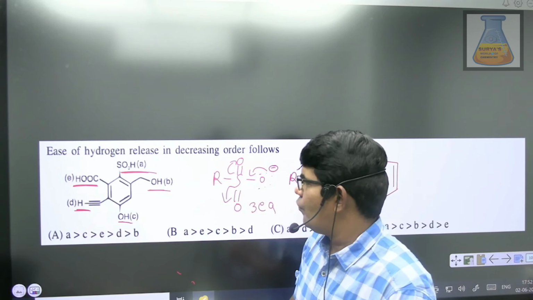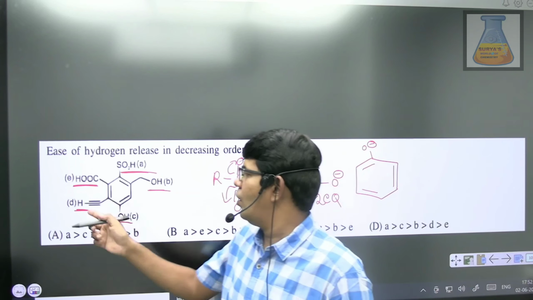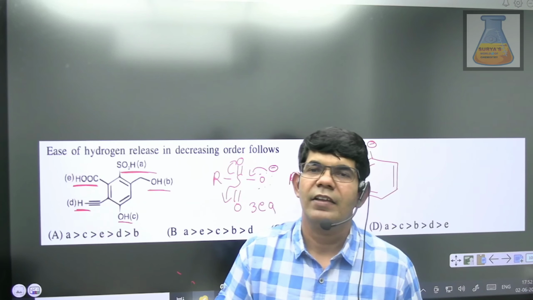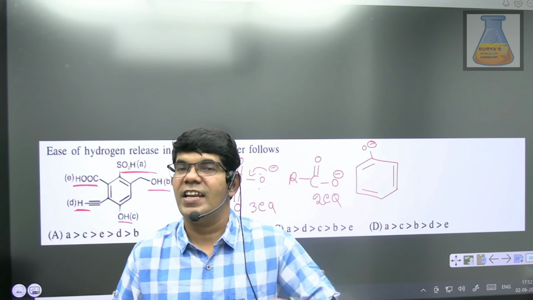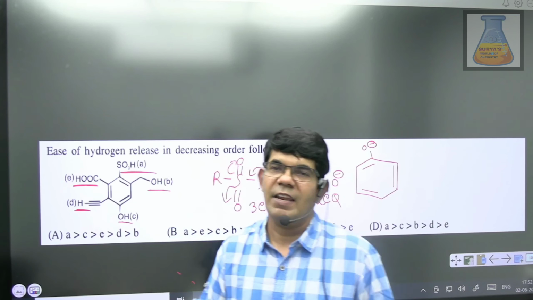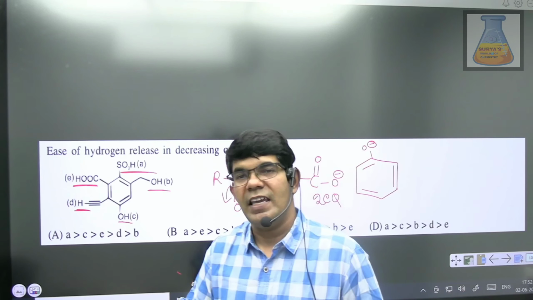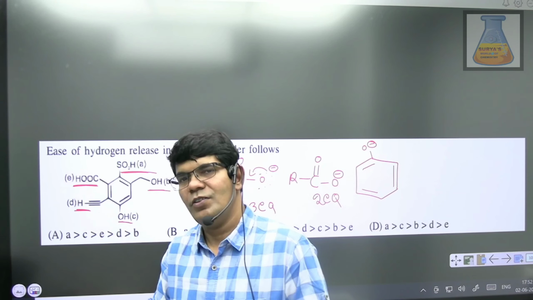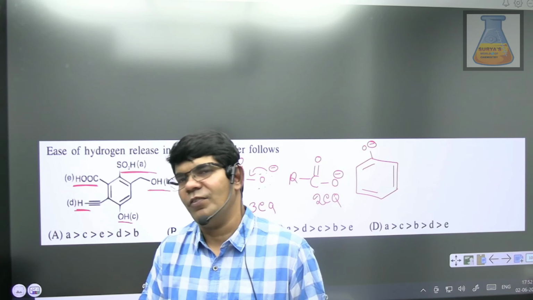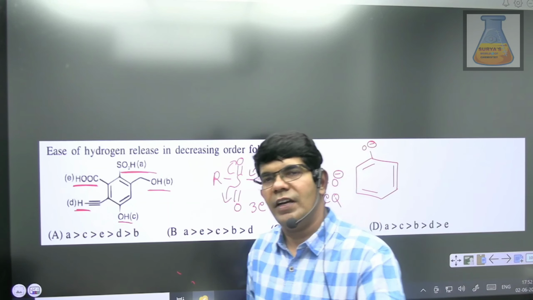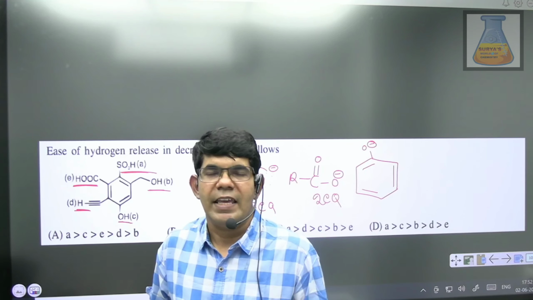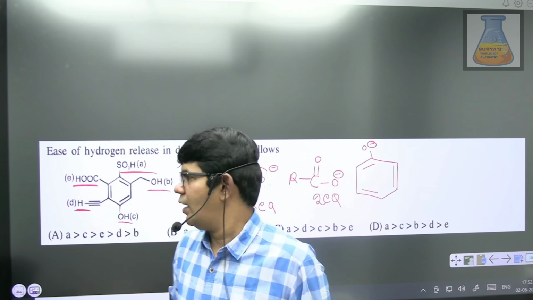Now we have to compare an alcohol and a carbon containing acidic hydrogen, that too sp. Oxygen electronegativity is 3.5, sp carbon is 3.2. So which one is more electronegative? Obviously oxygen. When oxygen is more electronegative, definitely it can easily stabilize the anion.